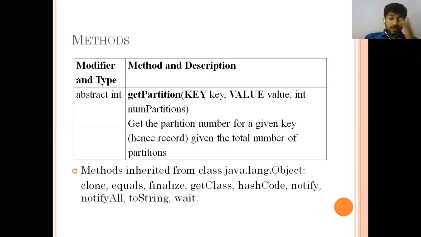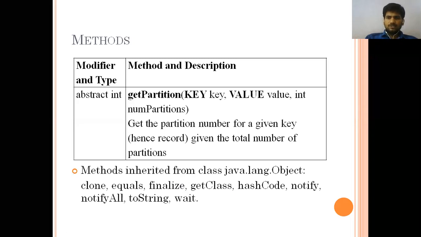Still, we have not only partition, which means simply dividing. We also have clone, which means generating a duplicate. Then equals, finalize, getClass, hashCode, notify, notifyAll, toString, and wait. We have so many methods we can inherit. Inherited means we can simply extend the class, so we get the properties for our data set.